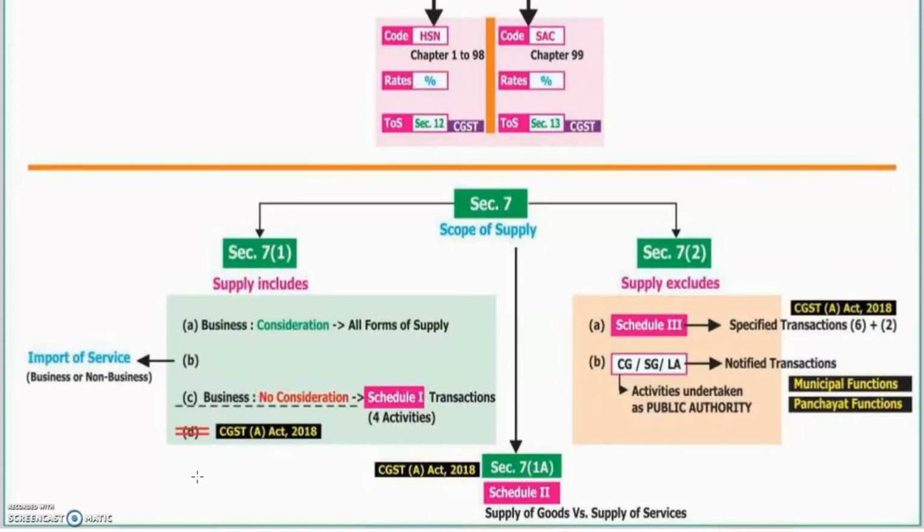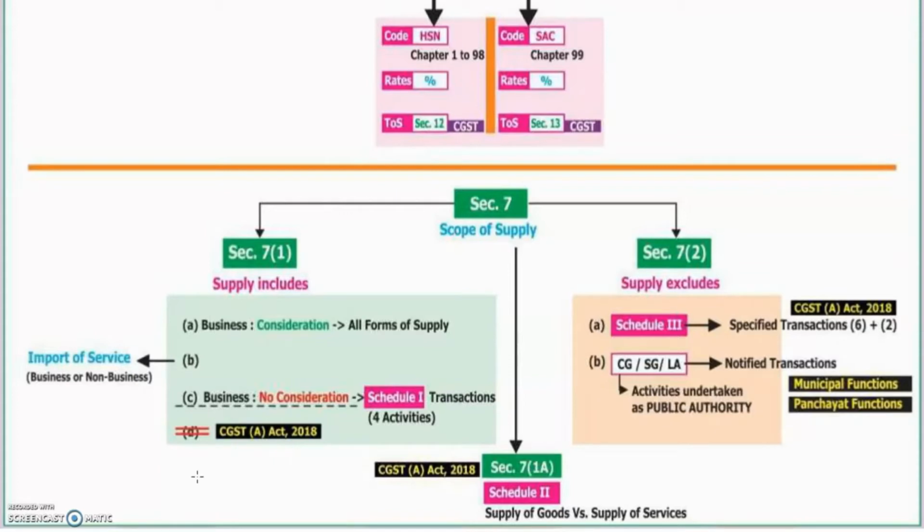The notified transactions which are mentioned here are activities undertaken as a public authority, basic fundamental municipal functions and panchayat functions, which are defined in that. Only the specific items defined over here are covered, and not all the services or transfers of goods by the municipal authority. We have a certain list of specified transactions. You have to go with the specified transactions only and not all. Hope you understand.